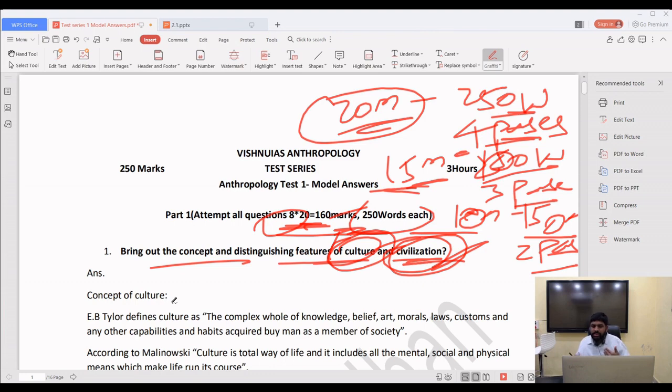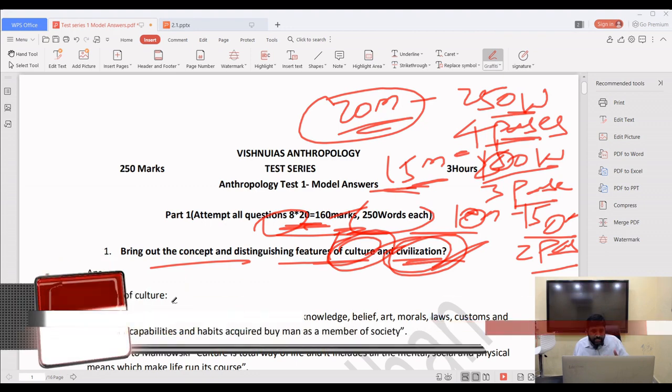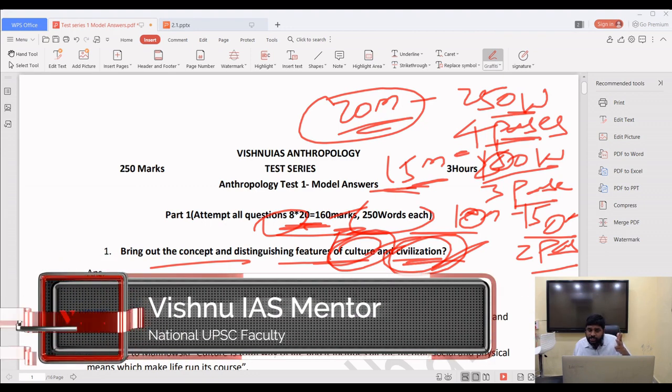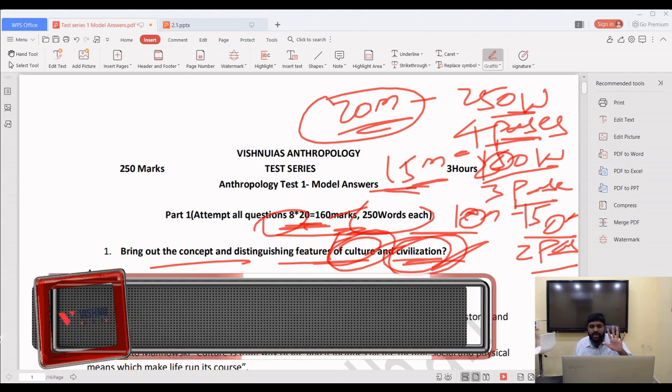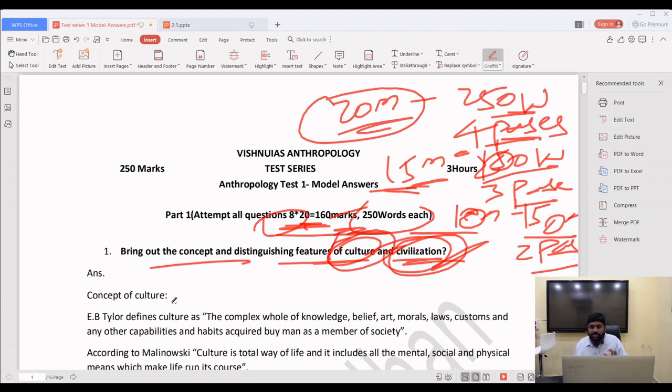What is culture and what is civilization? So differences, similarities between culture and civilization, and the fifth part should be the correlation, the interrelation between culture and civilization. In this way the answer should be: what is culture, the definition of culture, the characteristics of culture; civilization, what is civilization, the definition of civilization and the characteristics of civilization; then the distinguishing features of culture and civilization; then any similarities between culture and civilization; and the fifth point should be the interrelationship, how culture is interrelated with civilization.